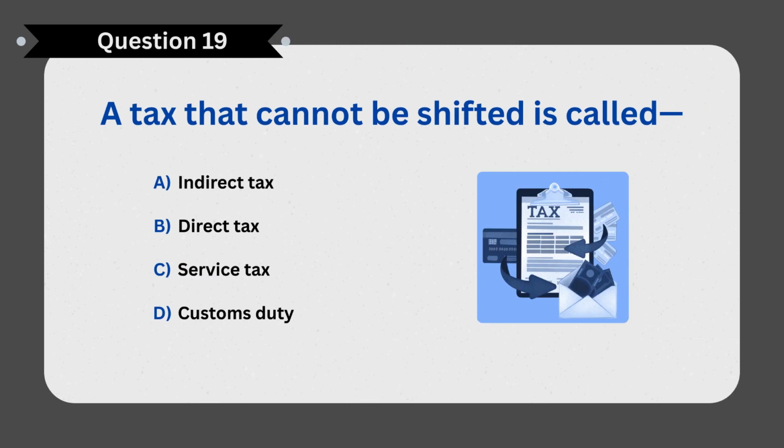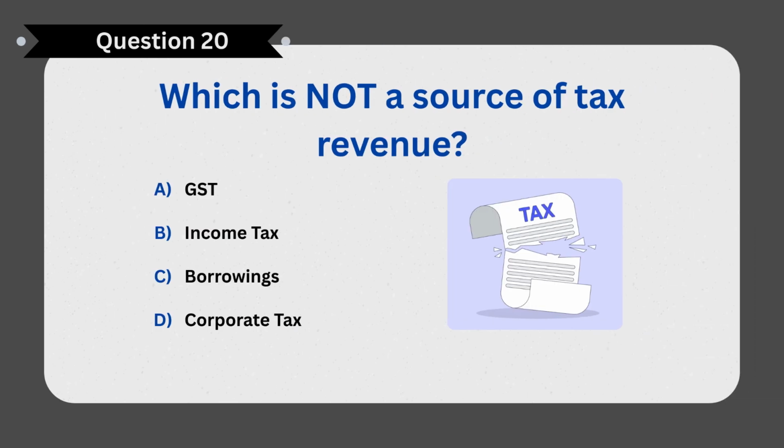Next question. A tax that cannot be shifted is called? Correct answer B. Direct tax. Last question. Which is not a source of tax revenue? Correct answer C. Borrowings.